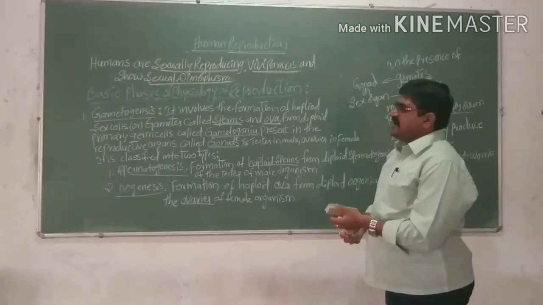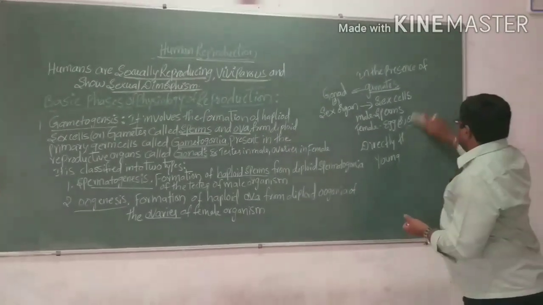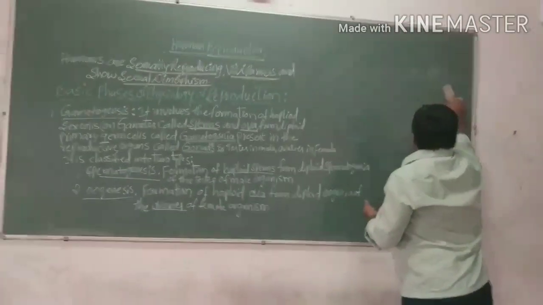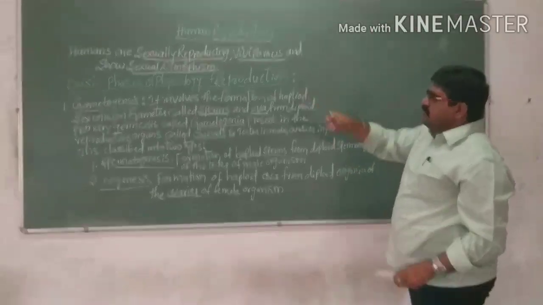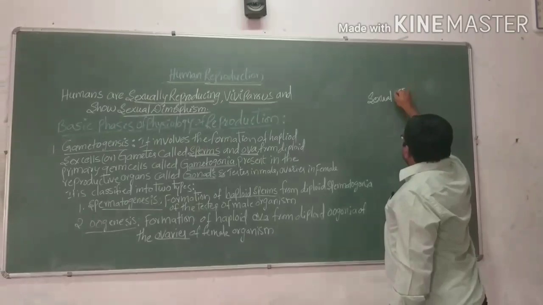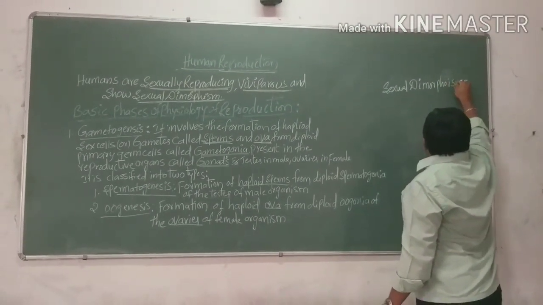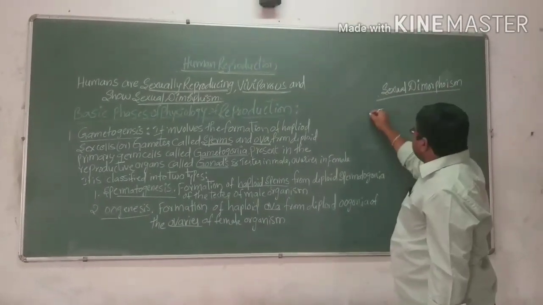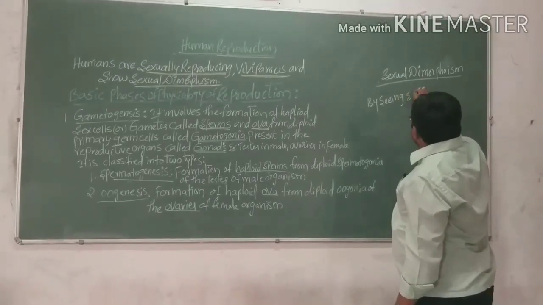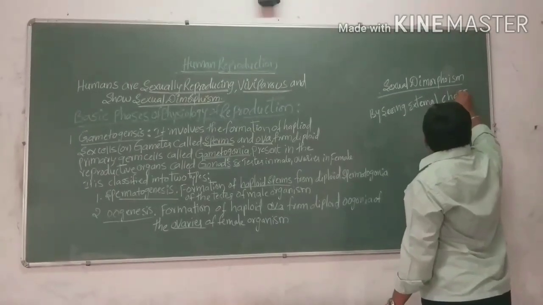And the third one is sexual dimorphism. What does sexual dimorphism mean?